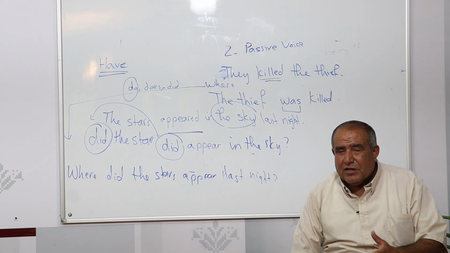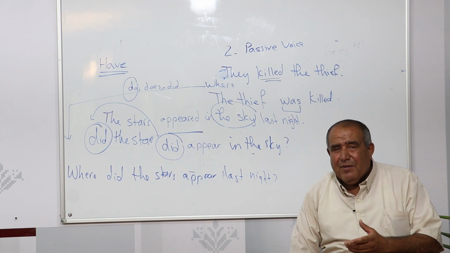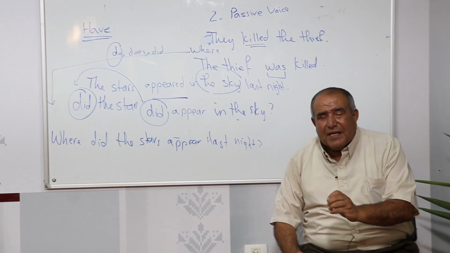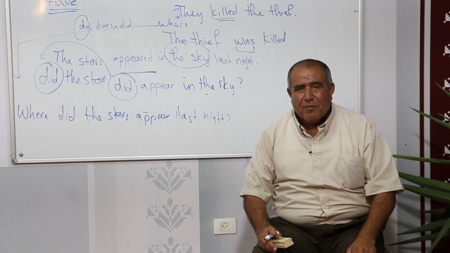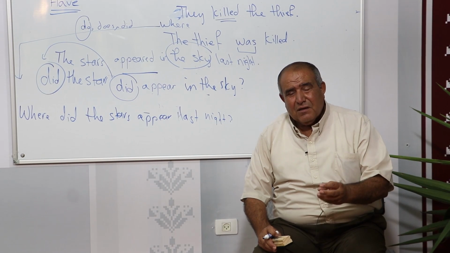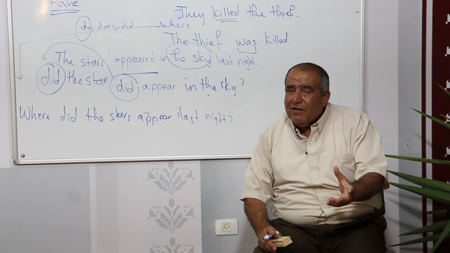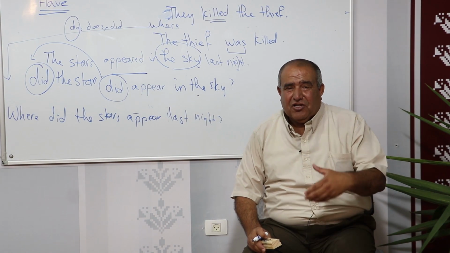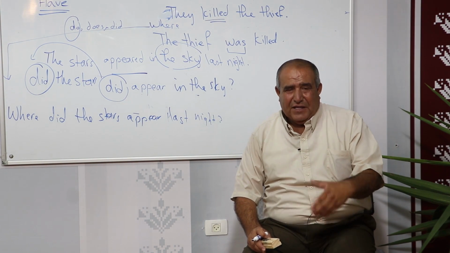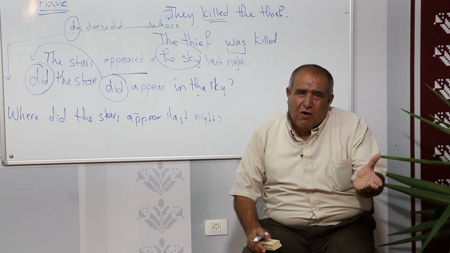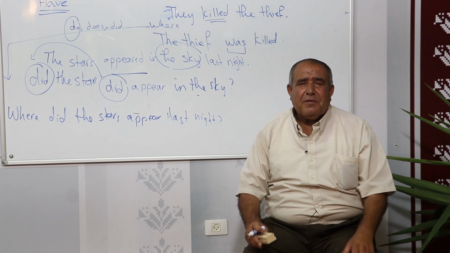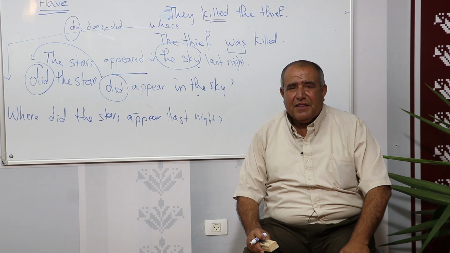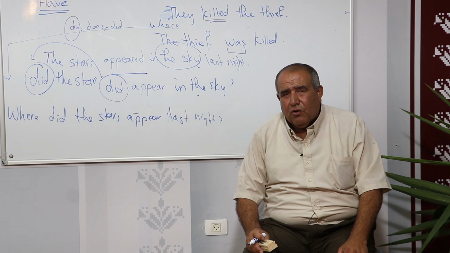If the auxiliary verb or the modal auxiliary is not available, you bring either do, did or does, and by this you can form a question. So you can form a question, you can change any sentence into negative, and you can change the statement into passive voice. All of this by the help of what? Of the auxiliary verbs and the modal auxiliary verbs. They help the full verb to show all of this.